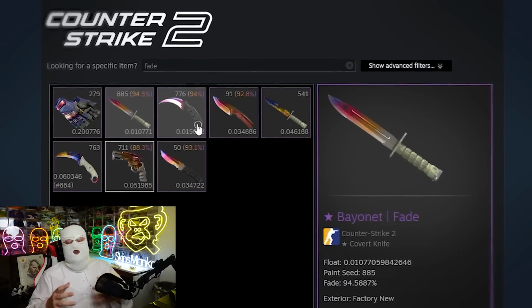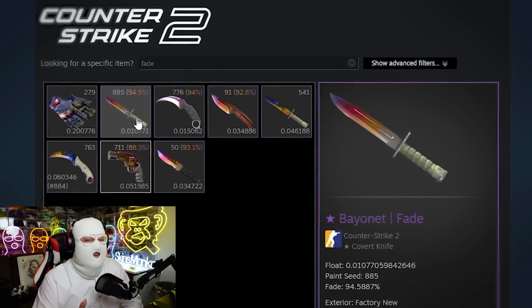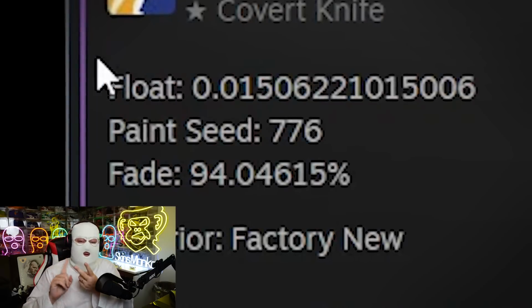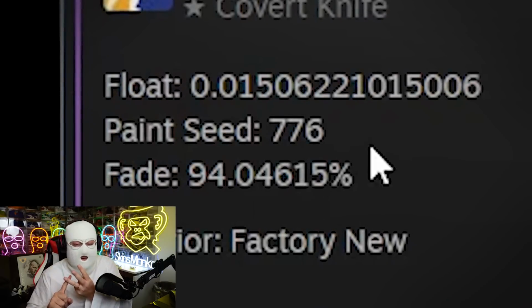First of all, an important thing to do is to add a trader add-on to your Chrome or whichever web browser you're using. These trader add-ons will show you information that Steam won't, like a float value, fade percentage, what phase a Doppler is, and honestly, having an add-on like this is very important when you're trying to identify the value of a skin. However, make sure you get a legit one like the CS Float Trader plugin, because otherwise they could be scams.